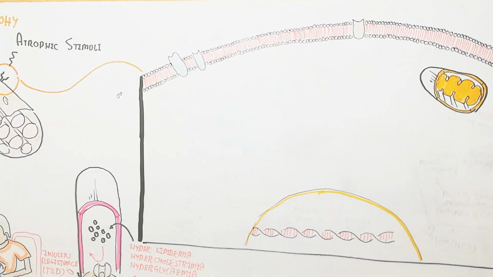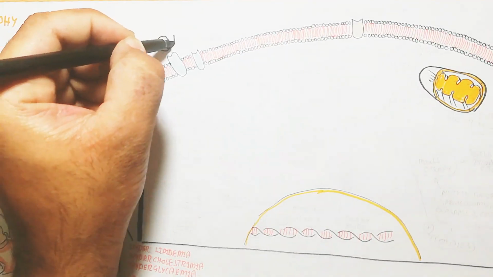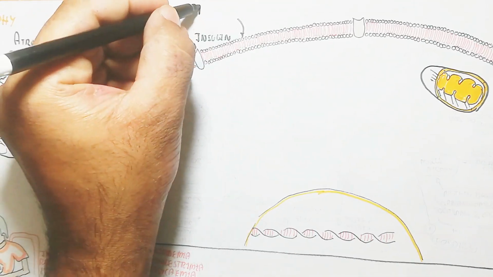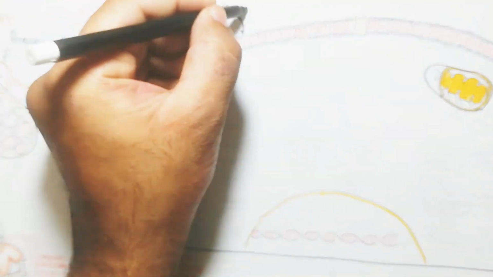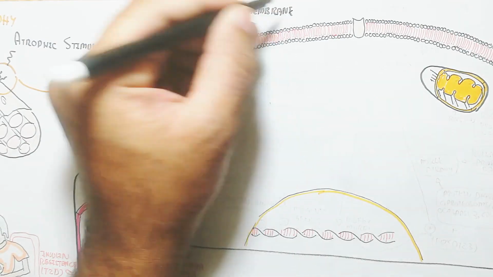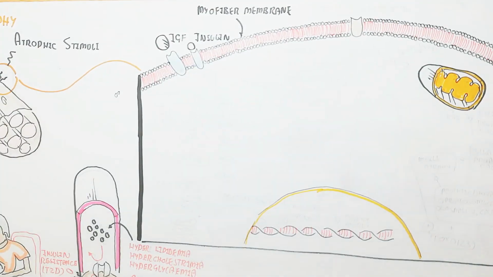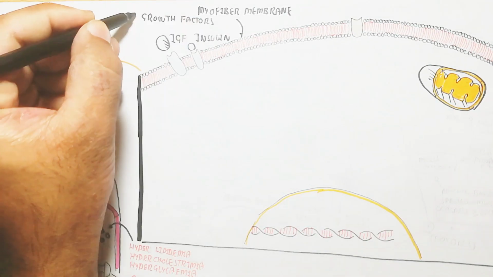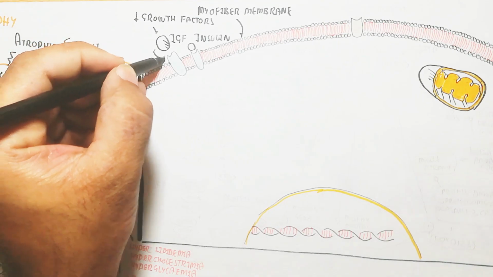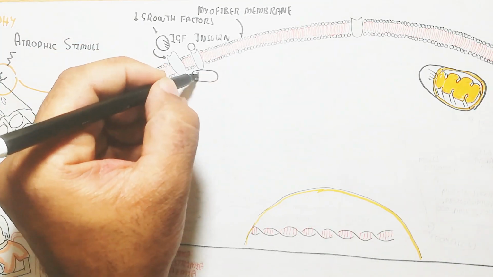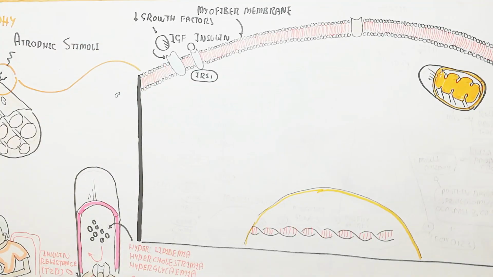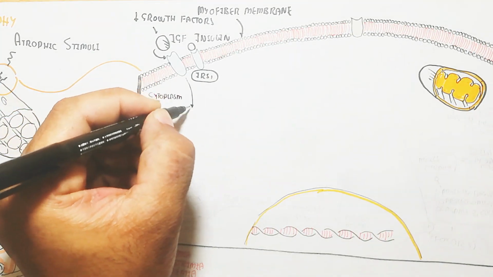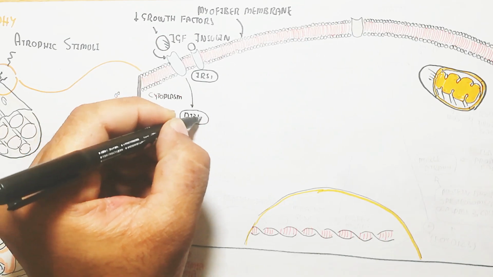Let's understand the atrophy factors: atrophic stimuli and the cellular signaling pathway. This is the myofiber membrane, the extracellular matrix and intracellular matrix, and this is the plasma membrane. Remember that about the muscle fiber. These are growth factors like IGF-1 and insulin. Normally they target the development and growth of the muscle. So let's first understand the growth of the muscle.